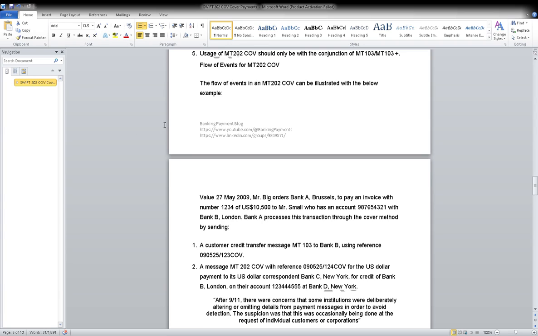Again, this message type is sent by the account servicing institution to the account owner. It is used to transmit detailed information about all entries, whether caused by a SWIFT message or booked to the account. The only difference is that in 940 we just saw a detailed statement for the particular day's transactions. And in 950, it is used to transmit detailed information about all entries, whether caused or not by a SWIFT message.